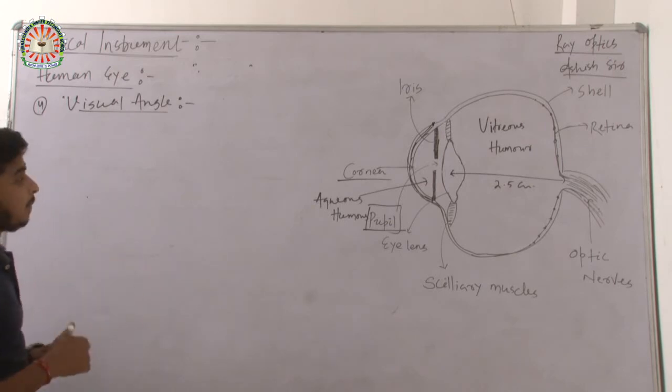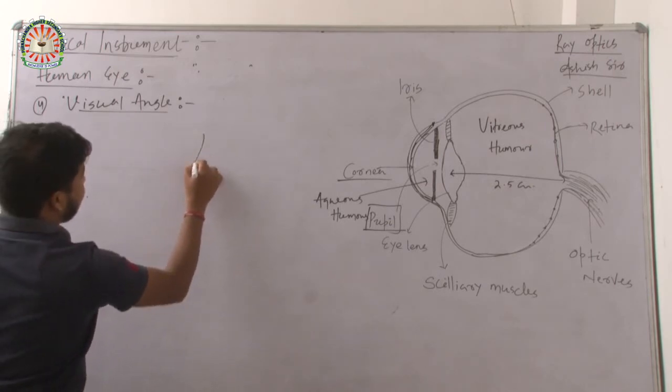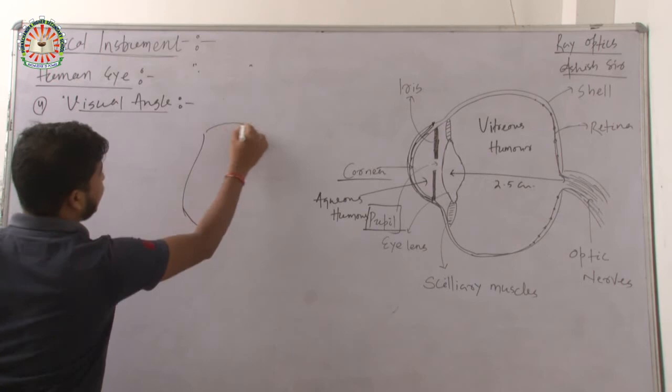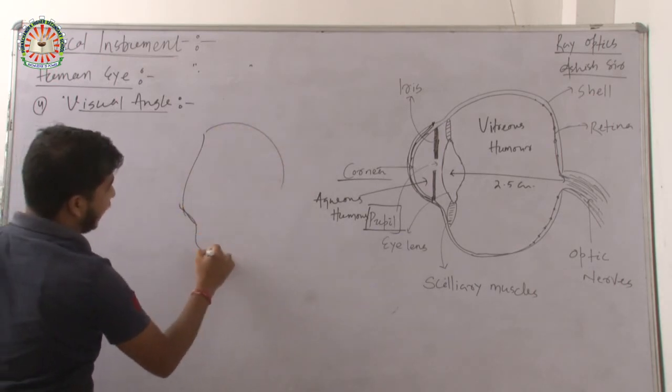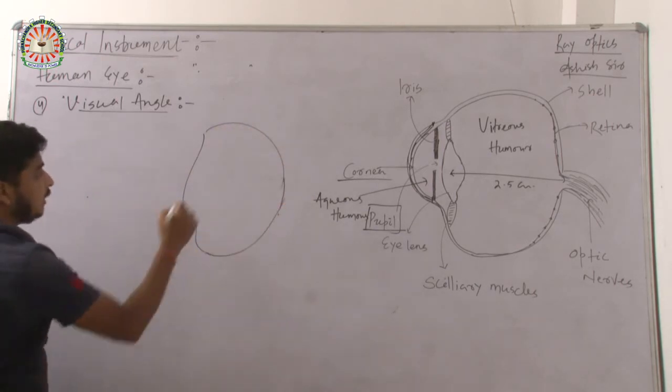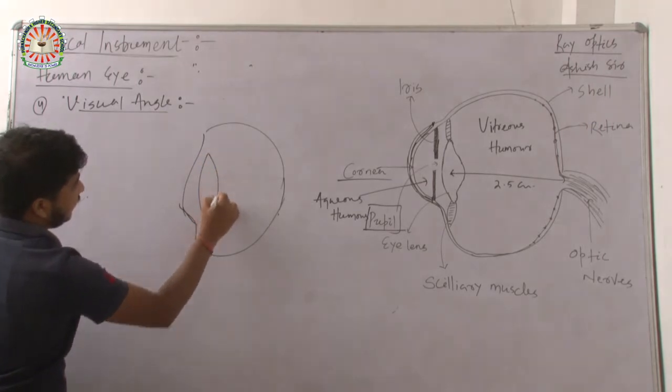Now look, this is our eye. This is the lens of our eye.